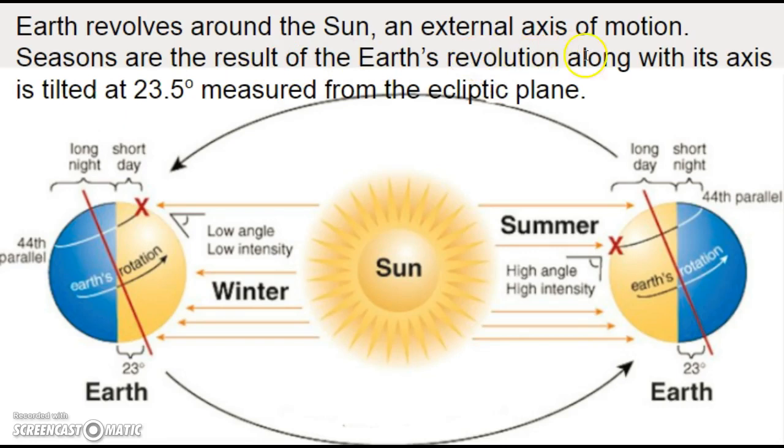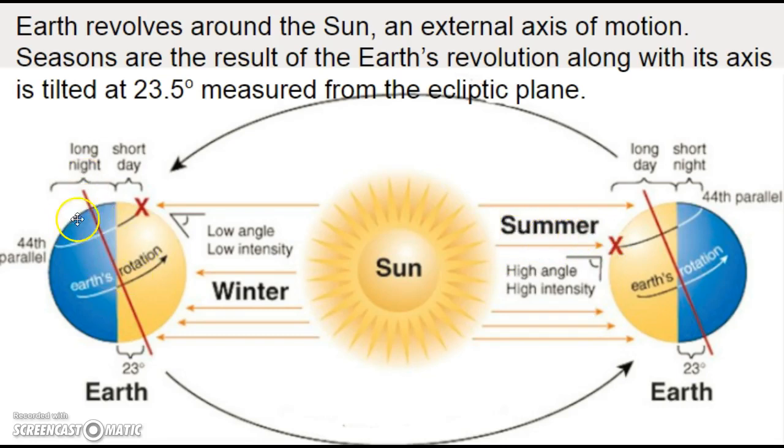Seasons are the result of the Earth's revolution along with its axis that is tilted at 23.5 degrees, which is measured from the ecliptic plane. So let's look at that for a second. It's moving in this direction. It's orbiting with the axial tilt. I want you to observe the directness of sunlight. When our northern hemisphere is simply angled toward the Sun, it's getting more direct sunlight. We're simply going to experience that as warmer or hotter conditions. So we say it's summer.